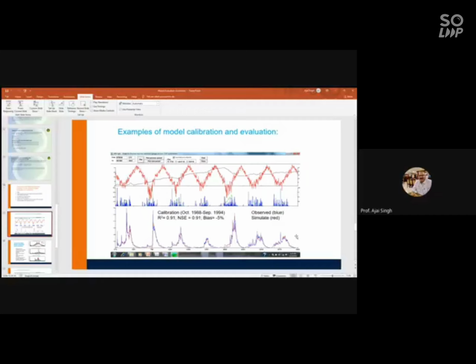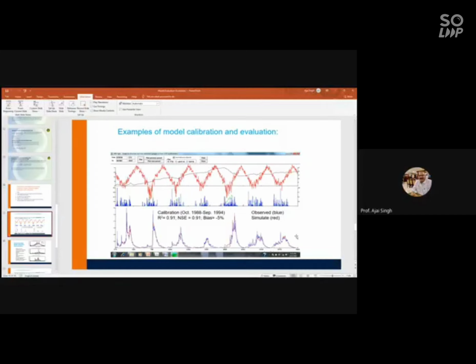Normally we used to get this when we model in the monthly time step. Now, if you're modeling on daily time steps and you get such results, that may be a wonderful result. Normally, in daily simulation, we get R square of 0.65, NSE of 0.68 like that, and that is also okay. There is a recommendation on what the values of R square and NSE should be when you say that your model has done well. Again, higher values are always recommended.